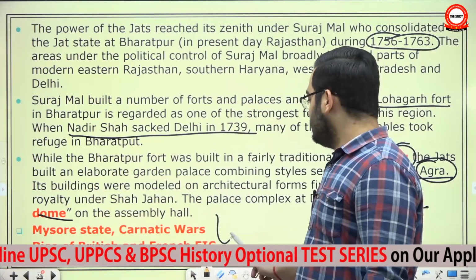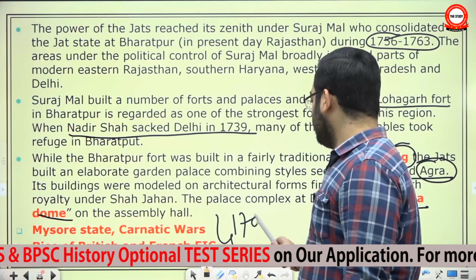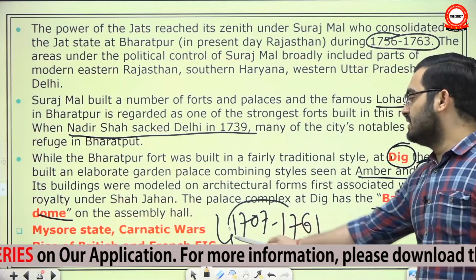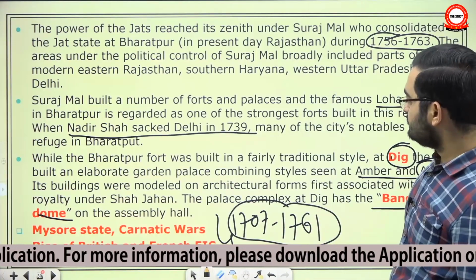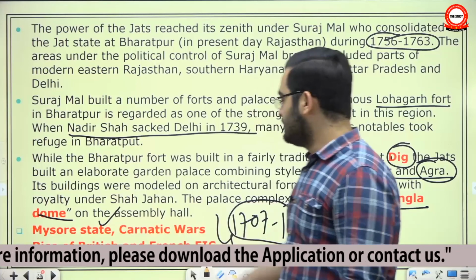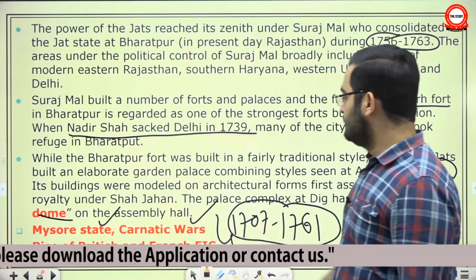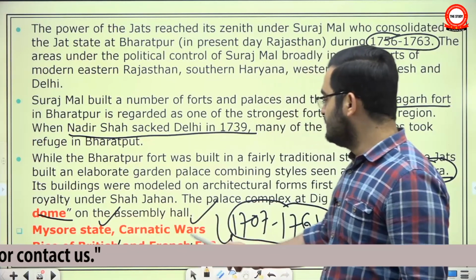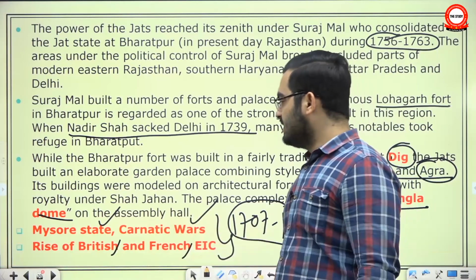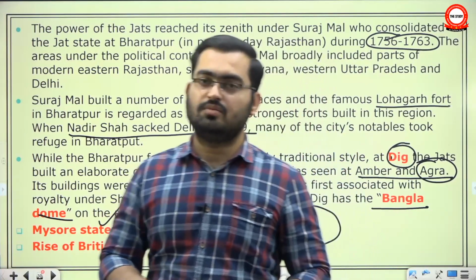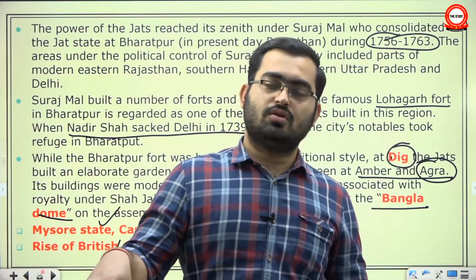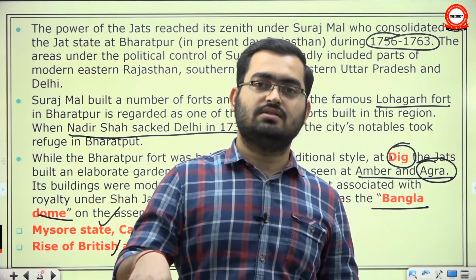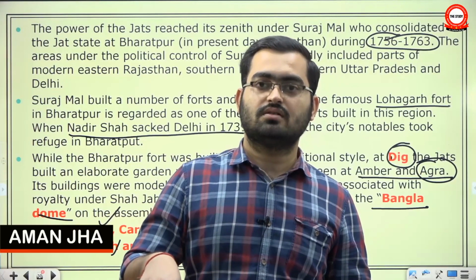Now there are some other important topics or events that happened in this period, the period which this book covers. Okay, the book covers this period. For example, the rise of Mysore state, the Carnatic Wars, there were 3 of them, and the rise of European companies, especially British and French East India Company. However, the reason they have skipped these events, these important political events, is because they are more closely associated with the history of modern India. So once you start studying modern India, the class 8 NCERT, you will hear about these events there.